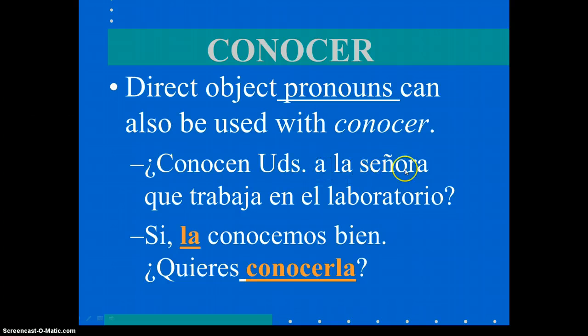Her. So that's why it's a direct object and not an indirect object. And it's la señora, so it would be replaced with la. Sí, la conocemos bien. ¿Quieres conocerla? Do you want to know her? Here, the la is in front of a conjugated verb, and here it's at the end of an infinitive. You can also put this la in one other place in the sentence. Where would that be? That's right, you would put it in front of the conjugated verb. So it can either go in front of a conjugated verb or at the end of an infinitive.